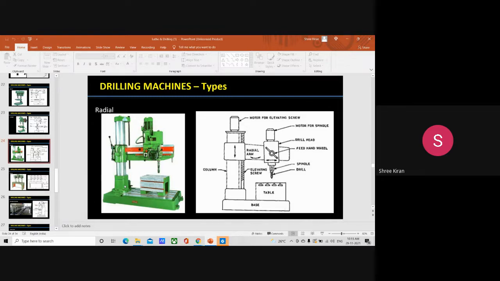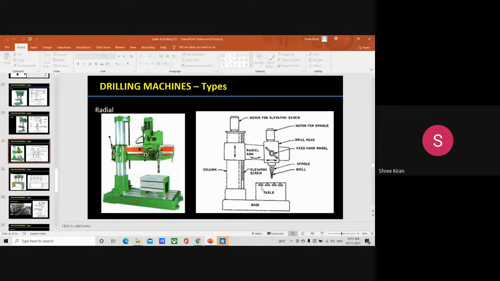Here the column supports the radial arm, which can be raised or lowered, enabling the table to accommodate workpieces of different heights and dimensions. The arm which has the drill head on it can be swung around to any position. This is the radial arm. It can be swung into any position.